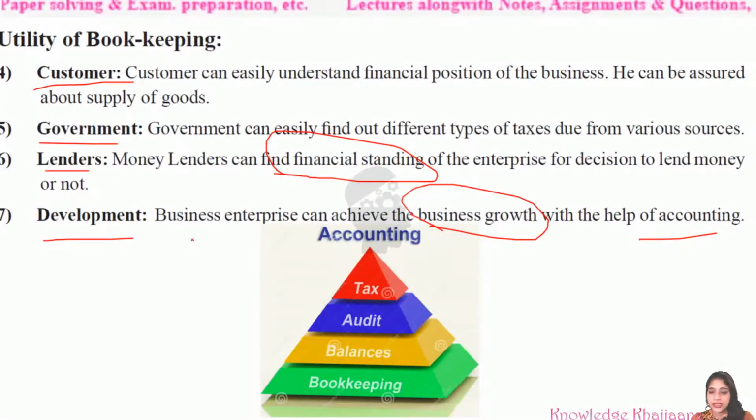It can take proper, wise decisions, such as whether to open more branches in different cities or to employ more employees. This comes under the growth and development of the business. And how can this decision be taken? If the books are maintained properly, then the management can take the decision of growth. So these are the different utilities of bookkeeping.